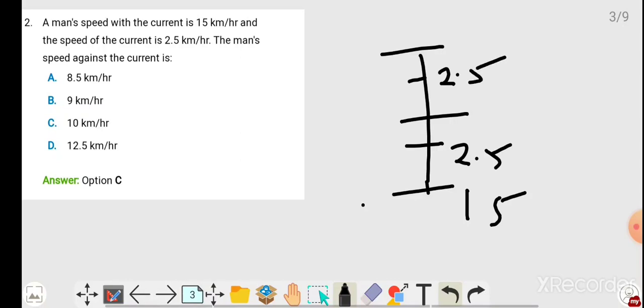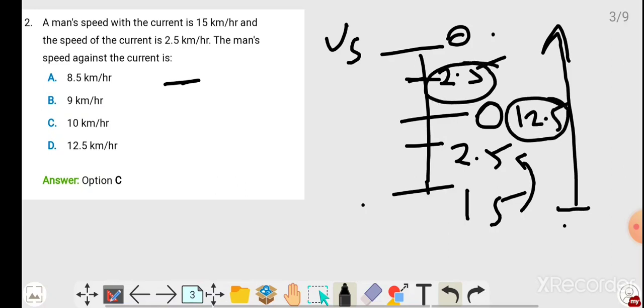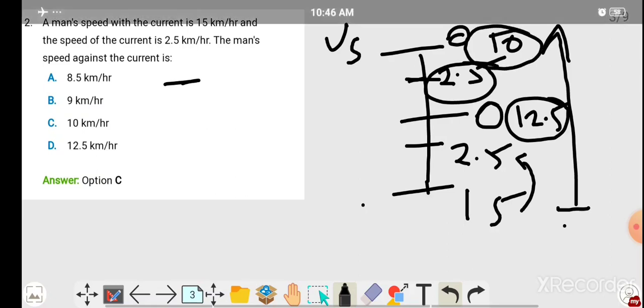Okay, the man's speed against the current is, so what do they actually want? Upstream speed. Against the current means upstream speed. See friends, nothing you have to do here. We need to go from bottom to top, so we don't know this value. So what do we need to do? 15 minus 2.5, how much, friends? It is 12.5. 12.5 minus 2.5, how much is it? 10. So our answer will be 10 kilometers per hour.